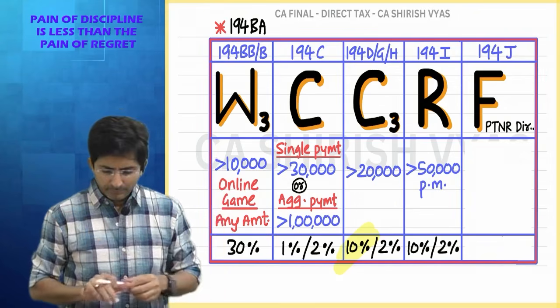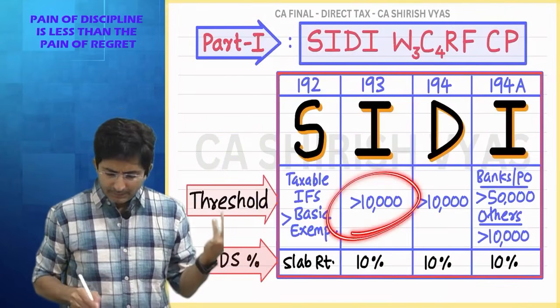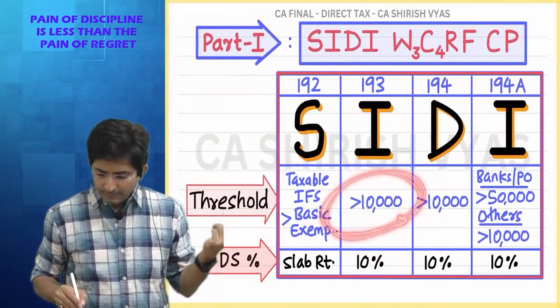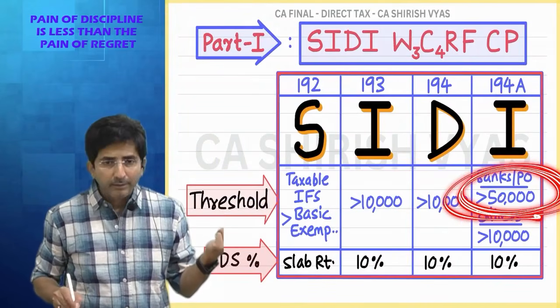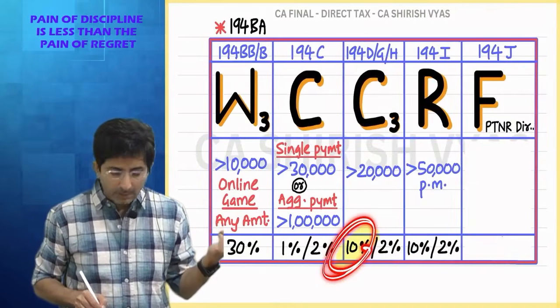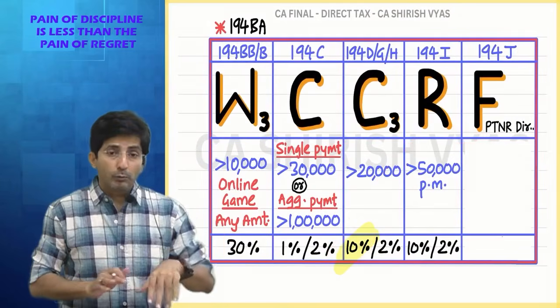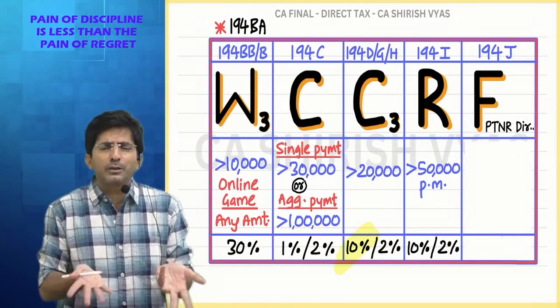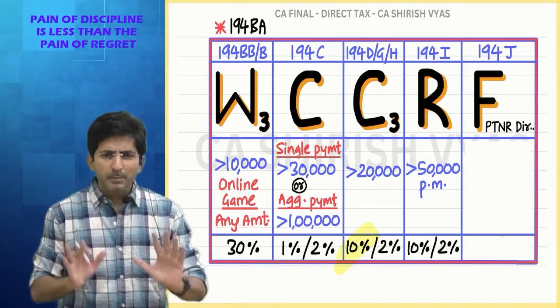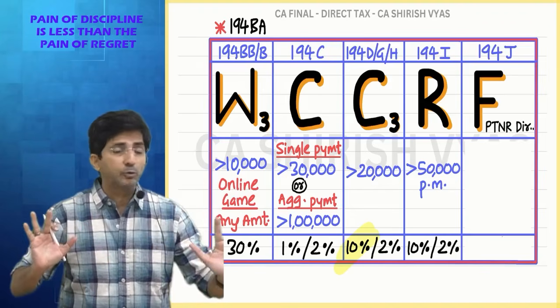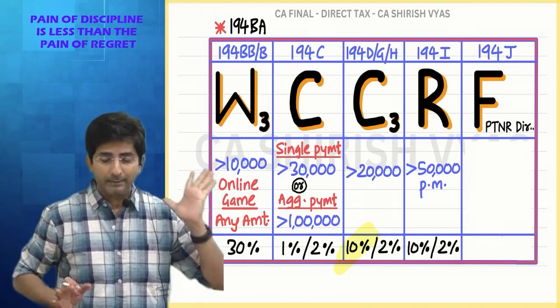Okay. Even this 10,000 is an amendment. Even this 50,000 is an amendment. Here also this 10% was an amendment. And this 50,000 is also amendment. What was the rule earlier? Forget it. Who is bothered to remember the old law? Just remember this topic has got lot of amendments. So exam point of view, it is very likely.